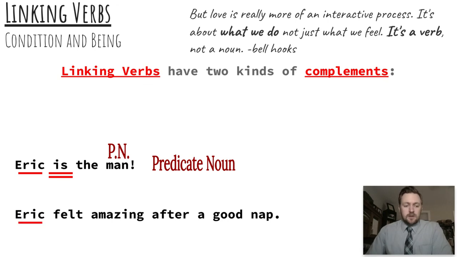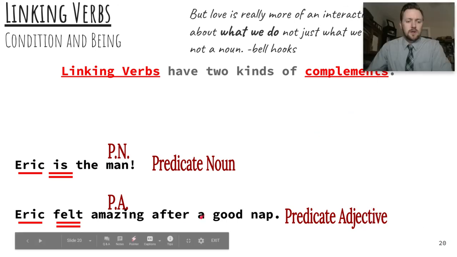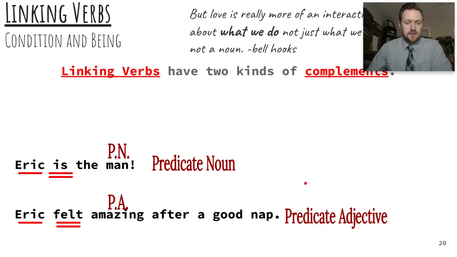In the next sentence, Eric felt amazing after a good nap. Eric is the subject again. Felt is the linking verb. And this time we don't have a noun to give us another name for Eric. We have an adjective that tells us about Eric. So it's a predicate adjective that comes after this linking verb, and it tells us more about the subject. Now, predicate adjectives always have to describe the subject of the sentence. They're not going to be doing any other job in a sentence but describing the subject. So be aware of that as you're looking for those.